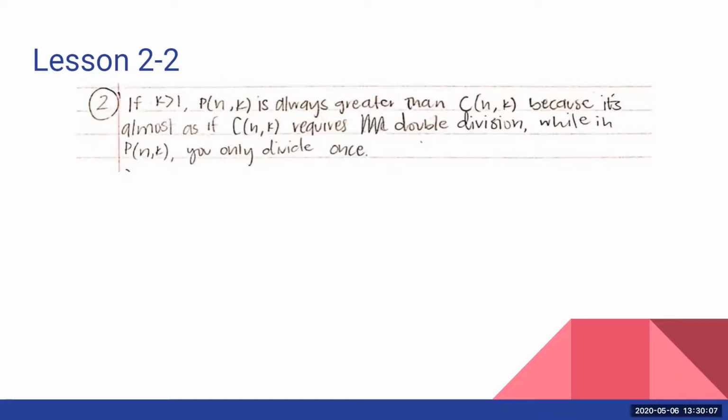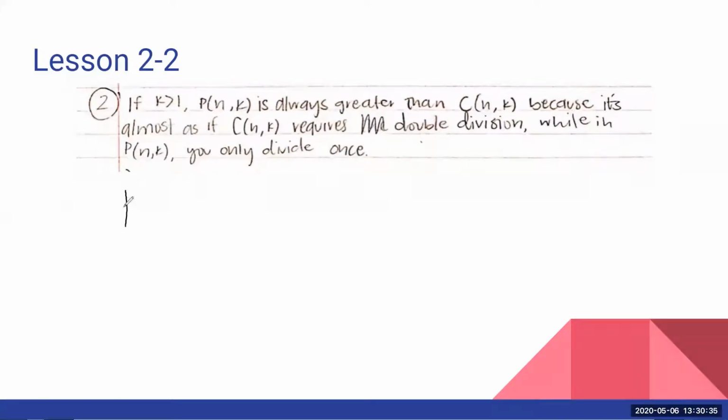But since some of you answered it really, really awesome, I wanted to share some answers for question 2 on lesson 2. It said not to use the formula to explain why a permutation is always going to be greater than a combination. So this person's response was nice. They did mention dividing twice, just kind of referencing the function, but it does make sense. You know, we know what the equations look like, and just to kind of remind ourselves what those look like.